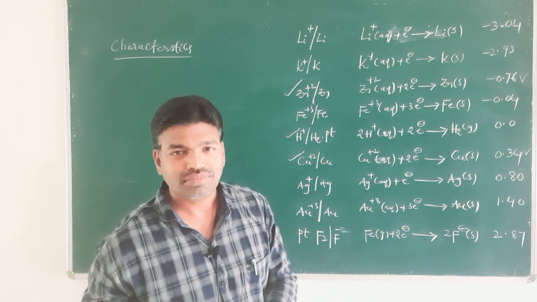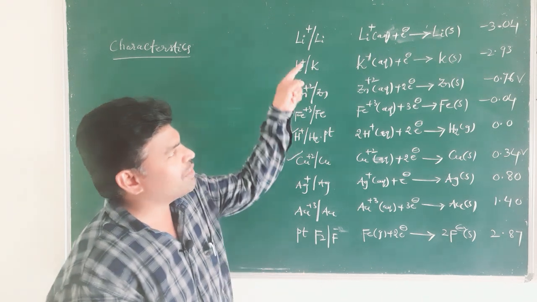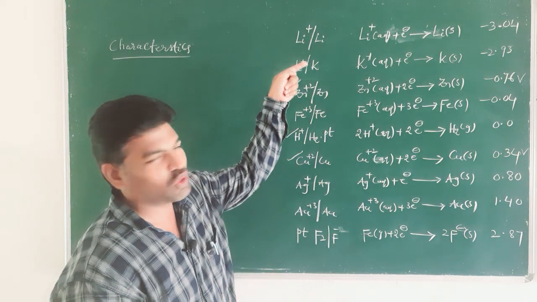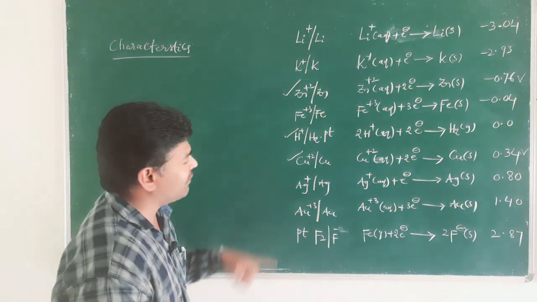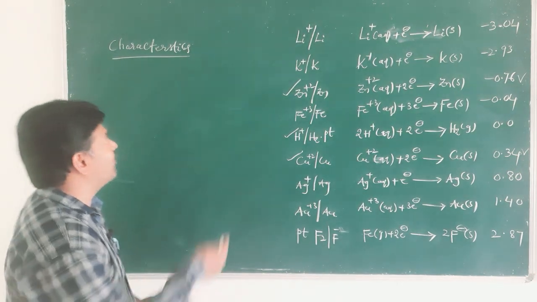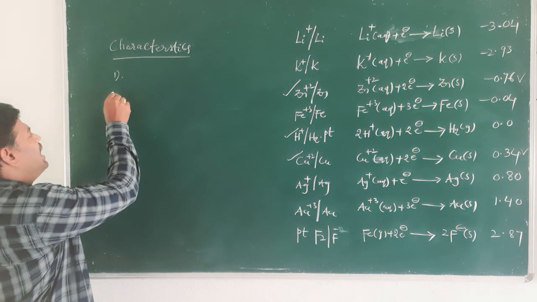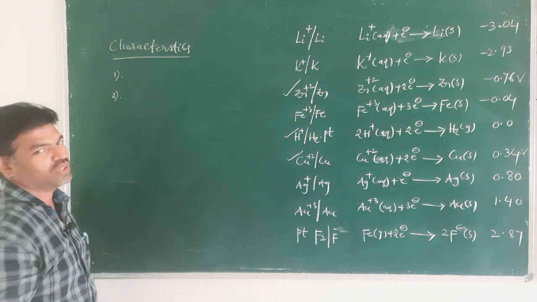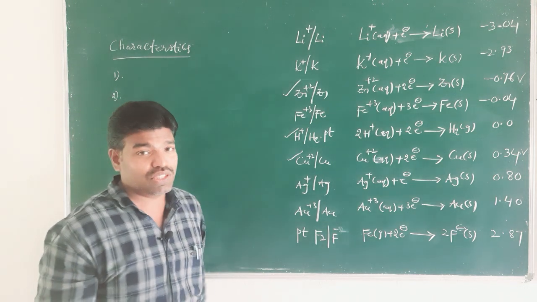Please observe this electrochemical series. That is one characteristic we already learnt, and the second characteristic of the electrochemical series concerns the substances.